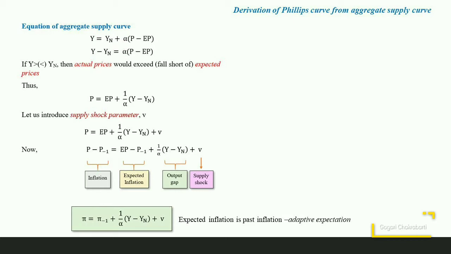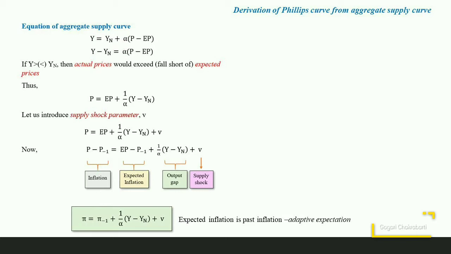Similarly, if the output level is less than the full employment level and there is recession in the economy, then the actual prices would fall short of the expected prices. We can write the price equation as P is equal to Pe plus 1 by alpha times (Y minus Yn). Now we introduce a supply shock parameter V in the system. And then we subtract P minus 1, that is the price in the immediate past period, from the left-hand side and right-hand side of the equation.